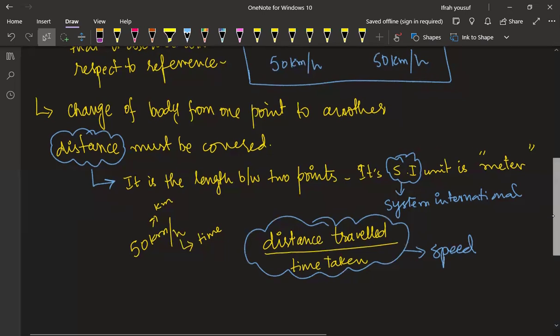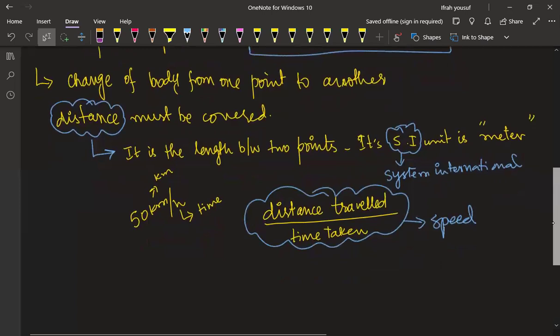It must have energy. Okay, so from where is that energy taken in? Kinetic energy. Okay, so from where is the kinetic energy coming?